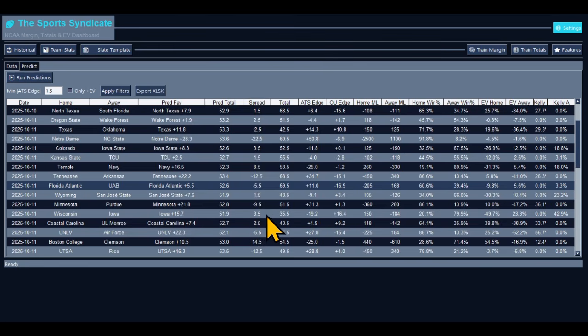Take Iowa to win and cover, and they have a hell of an edge. The over and under, they got an edge everywhere. And the over, definitely take the over on this. The total is 35.5, and definitely take the over on that 35.5. I'm ready to go. I'm about to pause this video. I'm going to put that over in on that game right now.